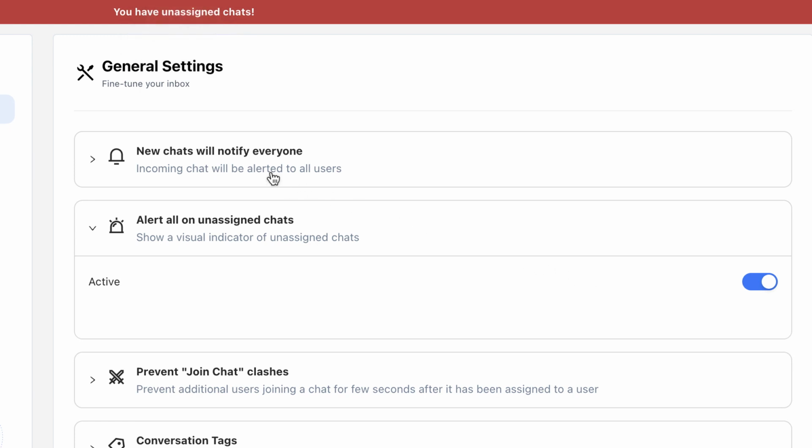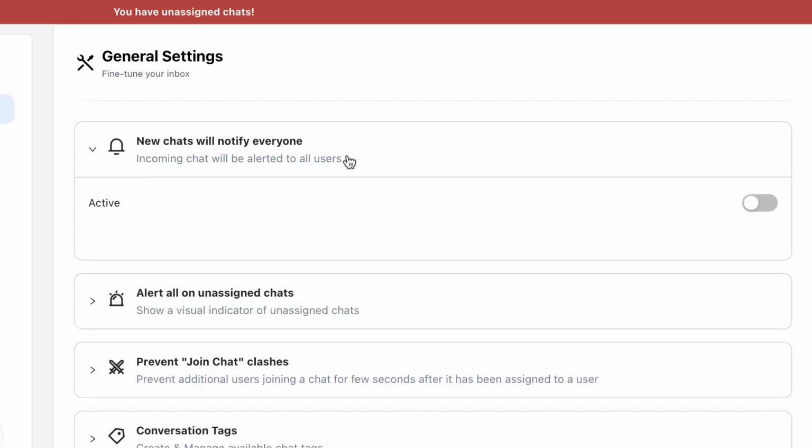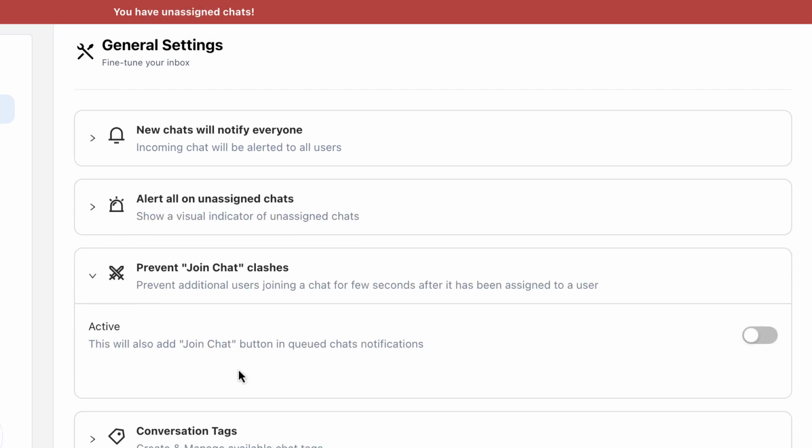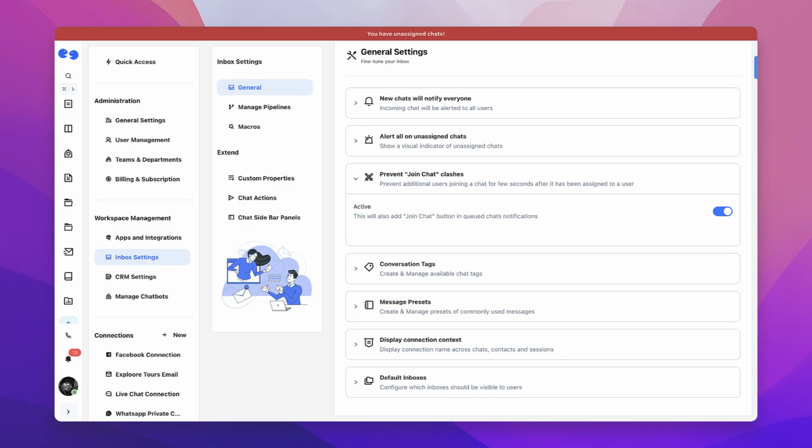If you want to make the alert even more prominent, use the configuration option to notify everyone via visual and audio notification. When this option is enabled, we recommend that you turn on the Prevent Join Chat Clashes configuration. This makes sure that multiple users won't join a single chat. Our recommendation is that you consider these additional configurations only if you think your team is not efficiently picking up chats.